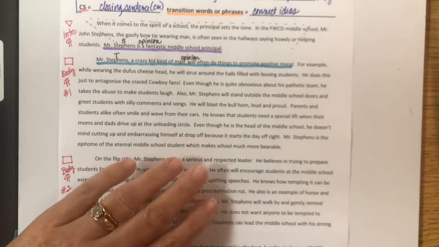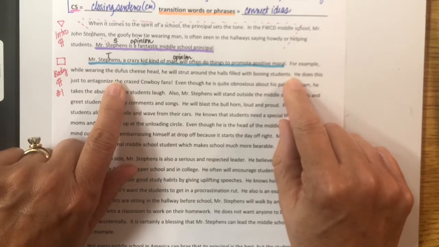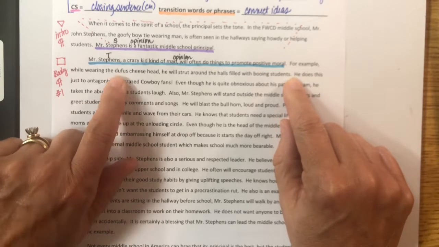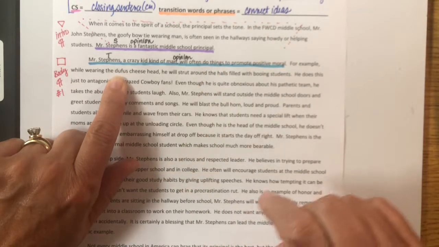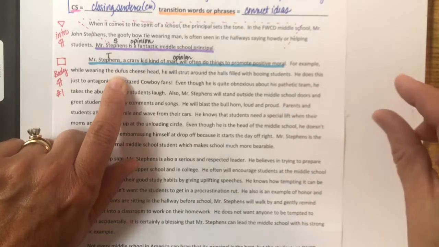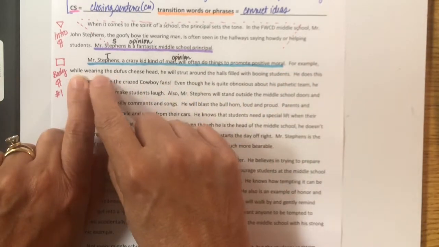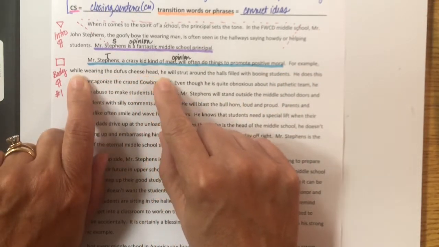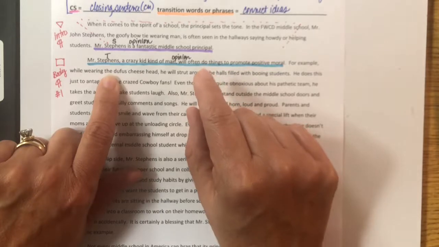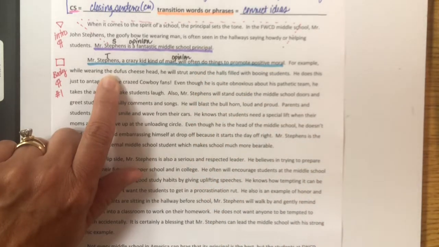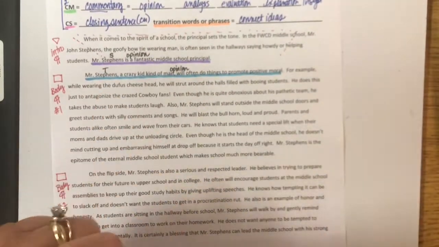Now, let's see. We're going to read, and we're going to go sentence by sentence. I want you to think about each sentence and whether it is a fact, like a concrete detail, a fact or a story, or is it commentary and opinion when you're analyzing him? So let's read the first one. For example, while wearing the doofus cheesehead, he will strut around the halls filled with booing students. Now, is that telling a story? Is that a fact about him, or is that your opinion? And I'm going to say that that is a fact. So I'm going to underline that sentence in yellow.